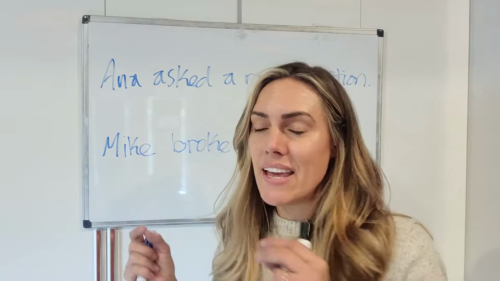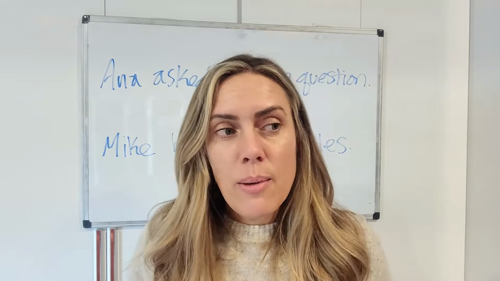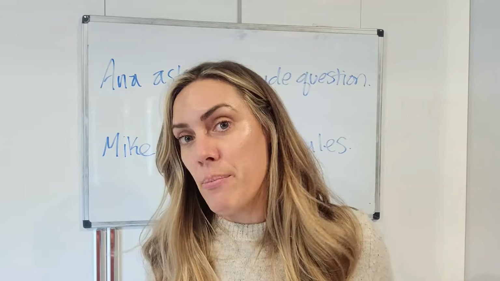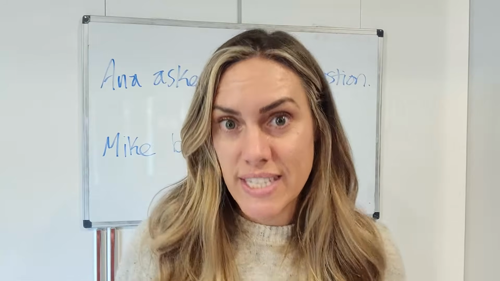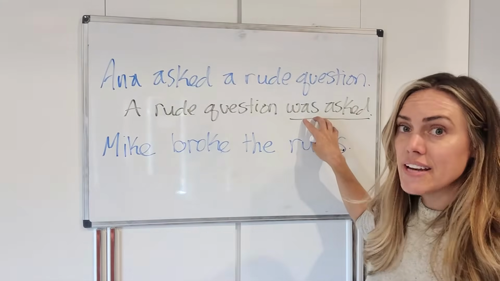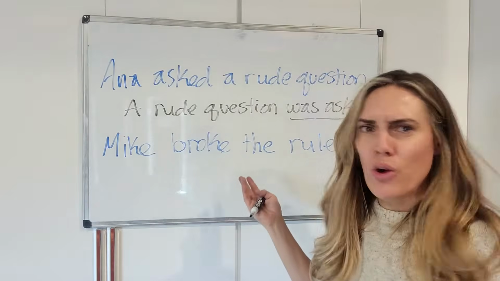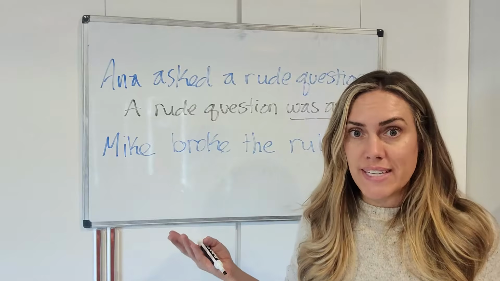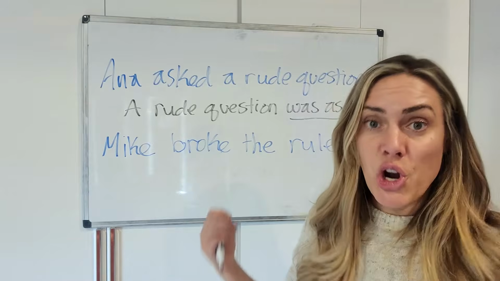So when I say, oh yeah, Anna asked a rude question, then the focus is on Anna. But maybe he doesn't need to know who did it. Maybe he just needs to know that it happened. So using the passive voice takes out the person who did it. Watch. Here. A rude question was asked. Now we're using the passive voice. We took out the name Anna. We don't know who asked the question. It doesn't matter. The fact is, a rude question was asked. And now we can avoid blaming that person because her name's not there.